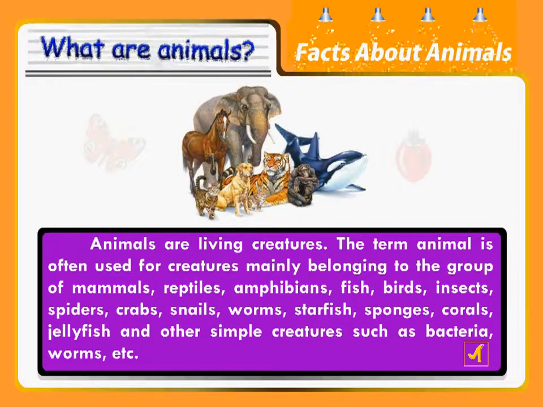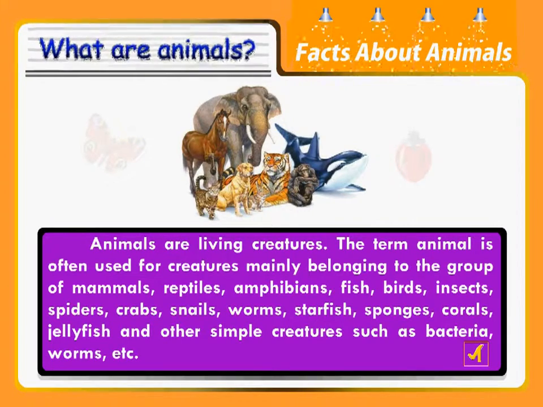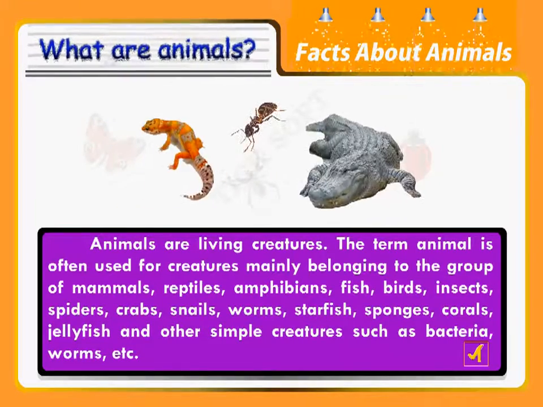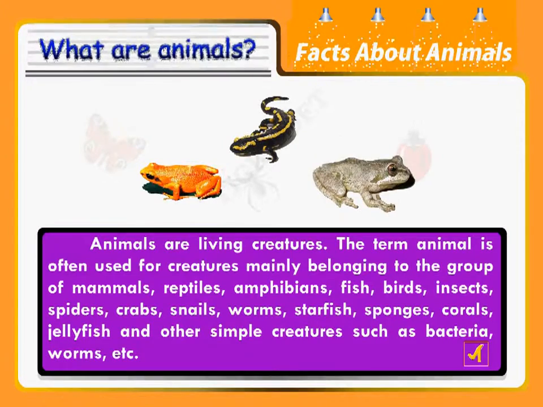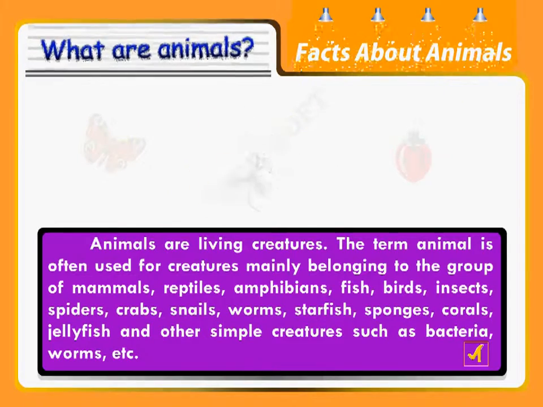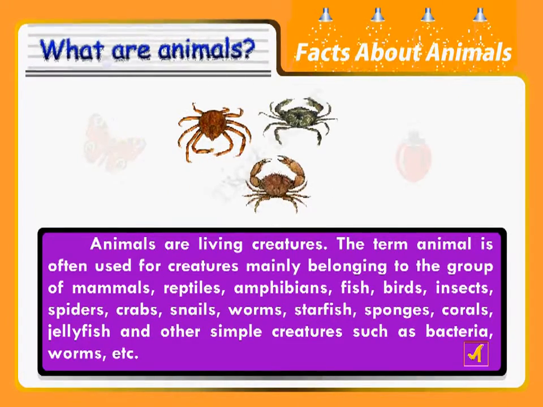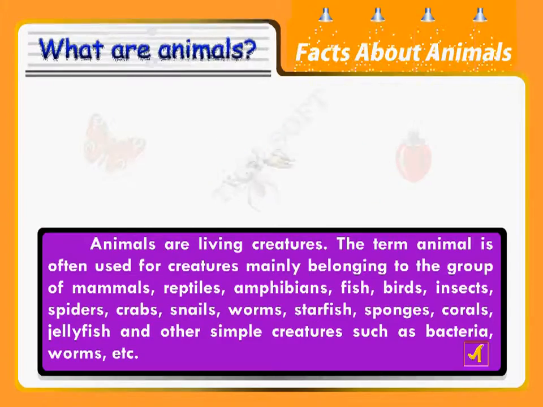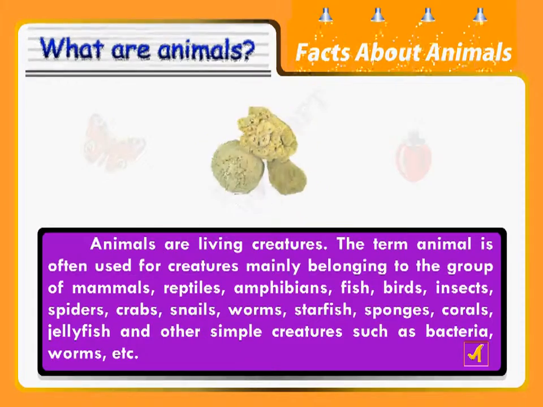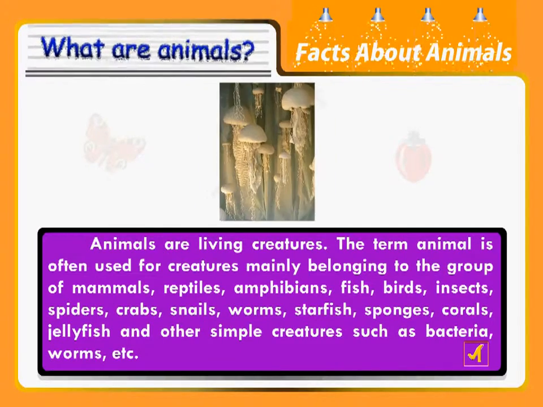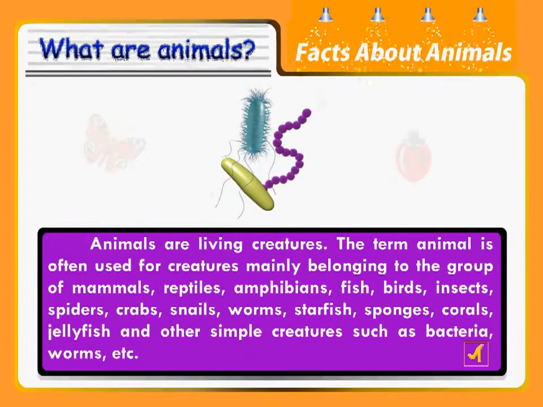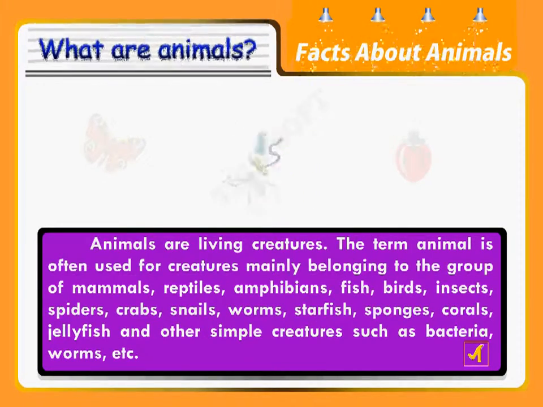The term animal is often used for creatures mainly belonging to the group of mammals, reptiles, amphibians, fish, birds, insects, spiders, crabs, snails, worms, starfish, sponges, corals, jellyfish, and other simple creatures such as bacteria, worms, etc.